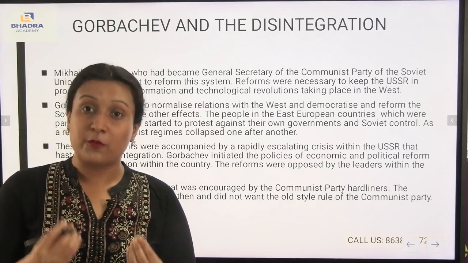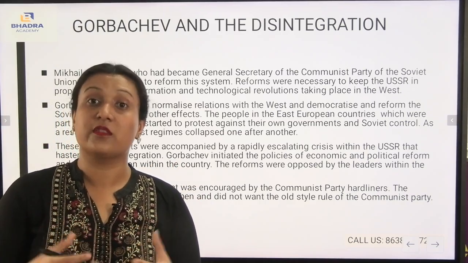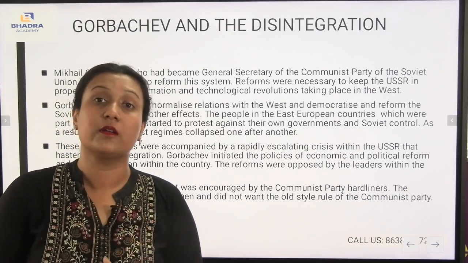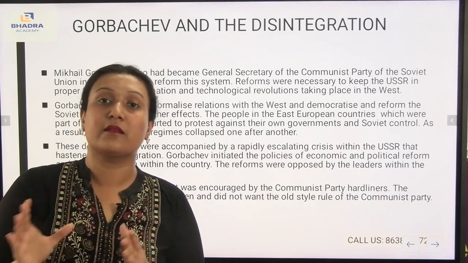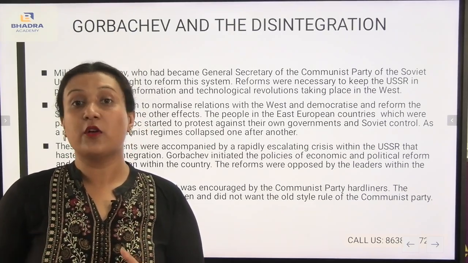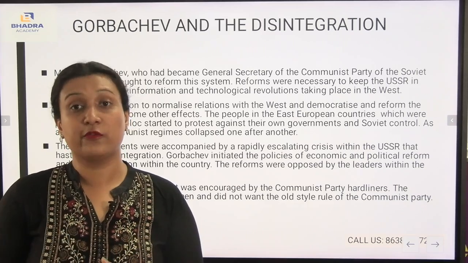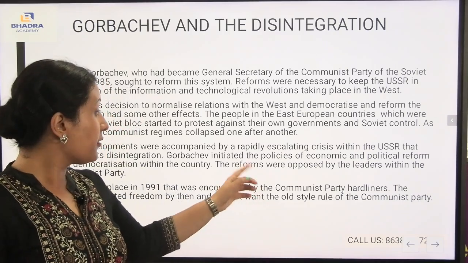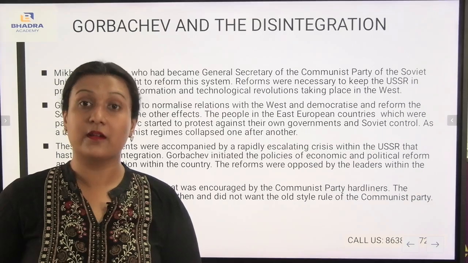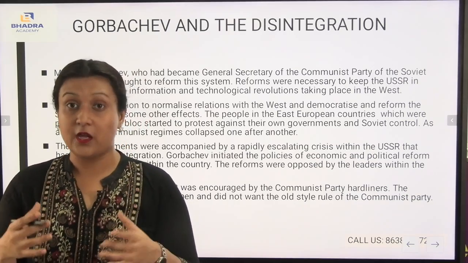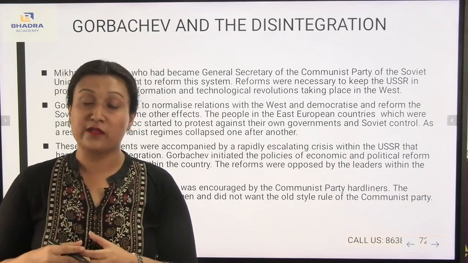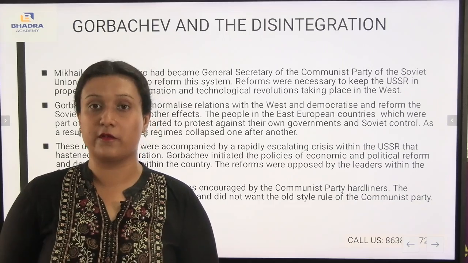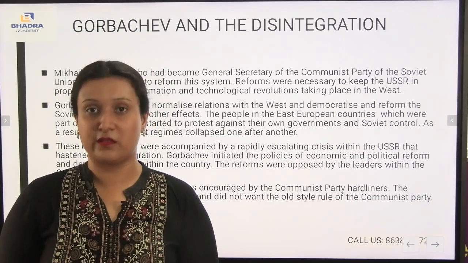He wanted to democratize, he wanted democracy within its own policy. He wanted some economic development. He wanted some political reform, but these were all opposed by the people, meaning the people were not accepting those reforms being held by Michael Gorbachev. As a result, the reforms were opposed by the leaders within the Communist Party. Those leaders within the Communist Party of the USSR were actually protesting against their own government. They didn't want any communism during that time.